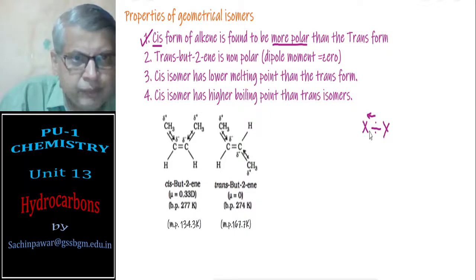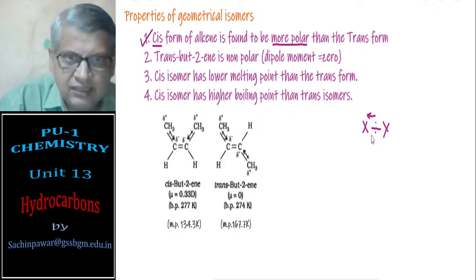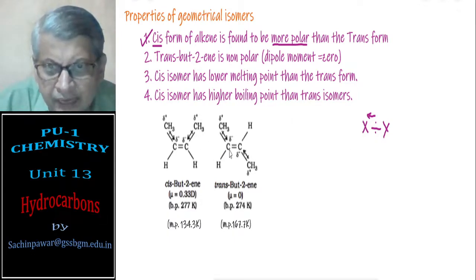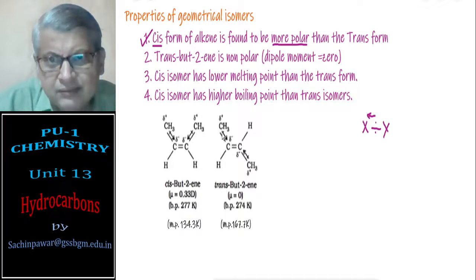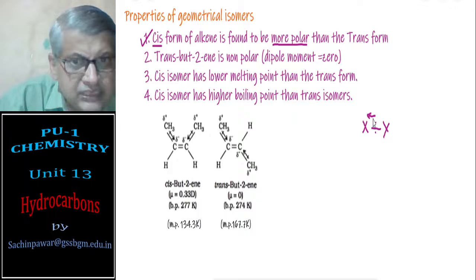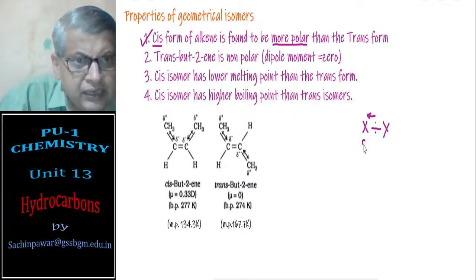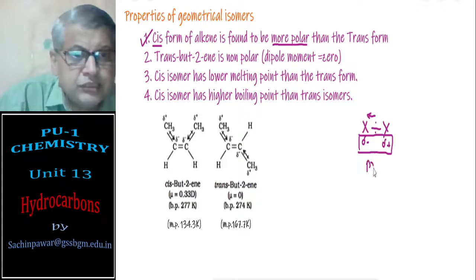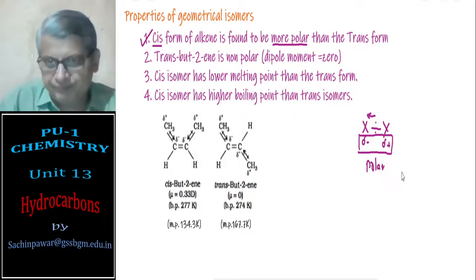Electronegative atom. Suppose X is more electronegative than Y, then electrons will be withdrawn towards X. Here you see a double bonded carbon atom is more electronegative than the single bonded carbon atom. As a result, the electrons will move towards that electronegative atom, and when it moves, you will see a negative charge and a positive charge separation. So there will be a charge separation, and this becomes a polar bond.